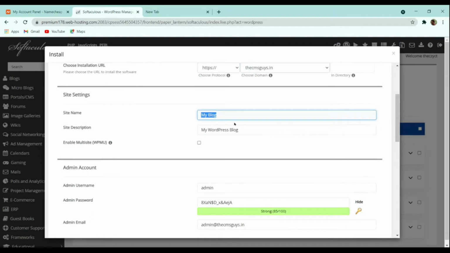The site name is basically our site title. Here I will give the name CMS Guys. In the description I will give our company tagline, which is spreading the knowledge.